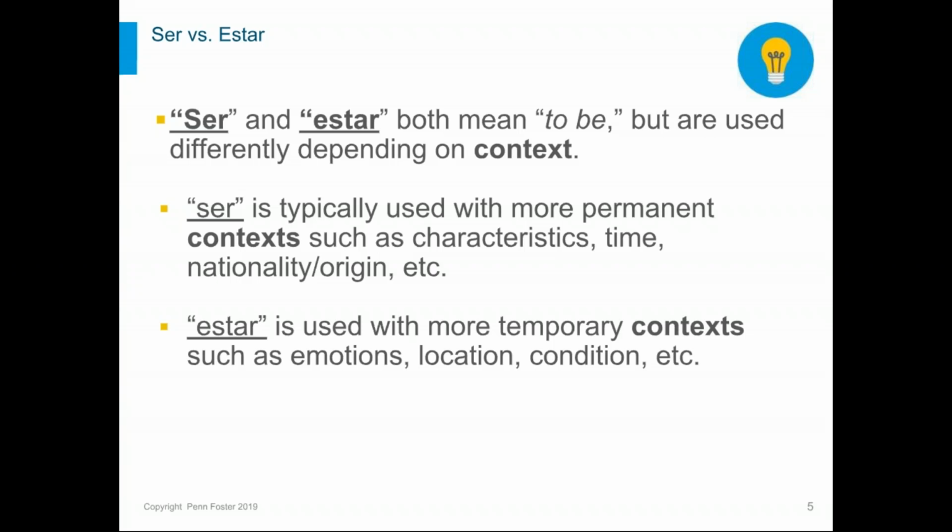As you can see, typically the verb ser is used with more permanent contexts, such as characteristics or traits, time, as in telling time, and nationality or origin, where someone comes from. And estar is used in a more temporary context, such as emotions or feelings, the location of someone or something, and conditions of things.